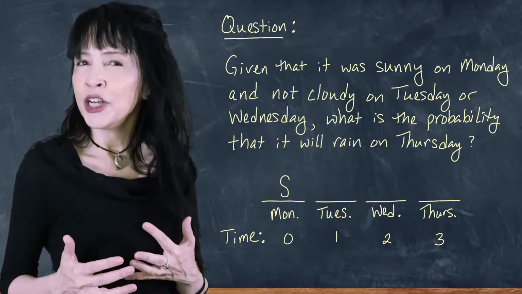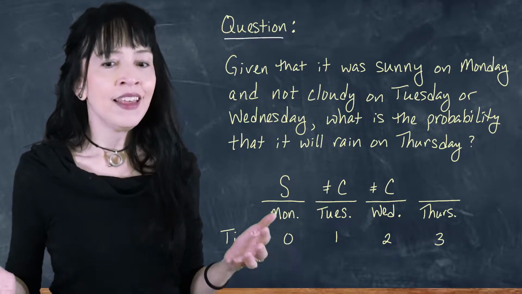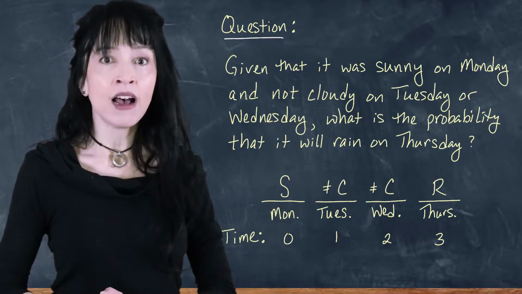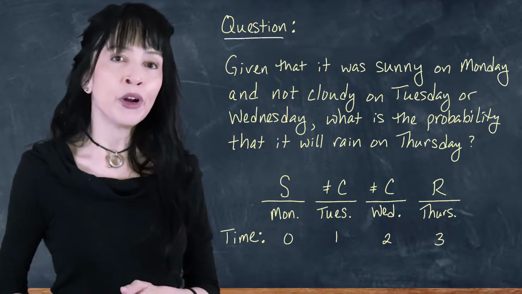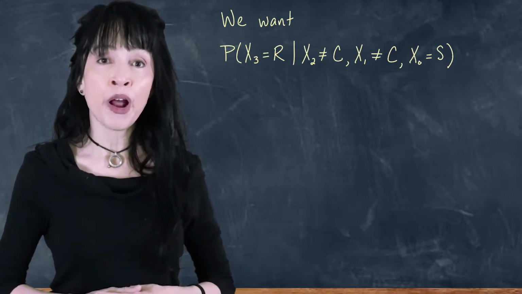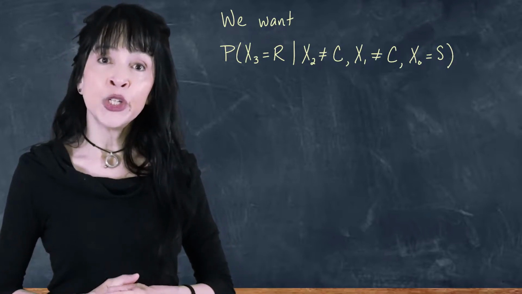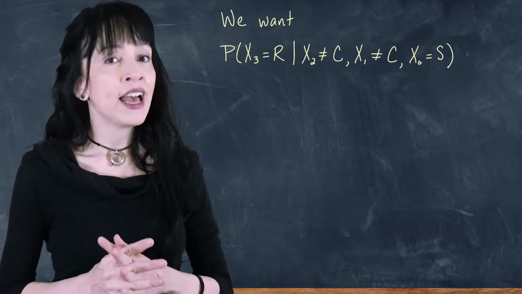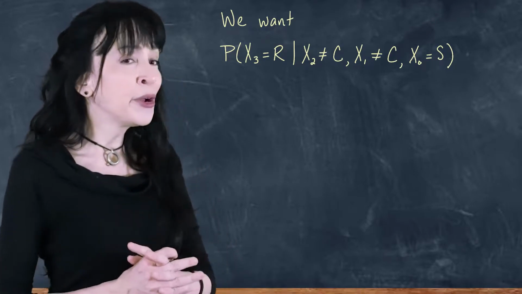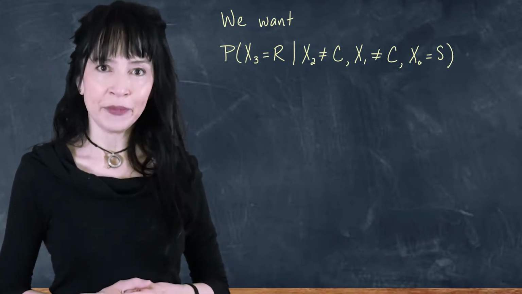And I don't exactly know what it was on Tuesday or Wednesday. I just know that it was not cloudy. And I want the probability that it's rainy on Thursday. So in Markov chain notation, we would write this like this. I want to know the probability that x3 is R for rainy, given that x2 and x1 are not cloudy, and also given that x0, the weather on day 0 or Monday, was sunny.